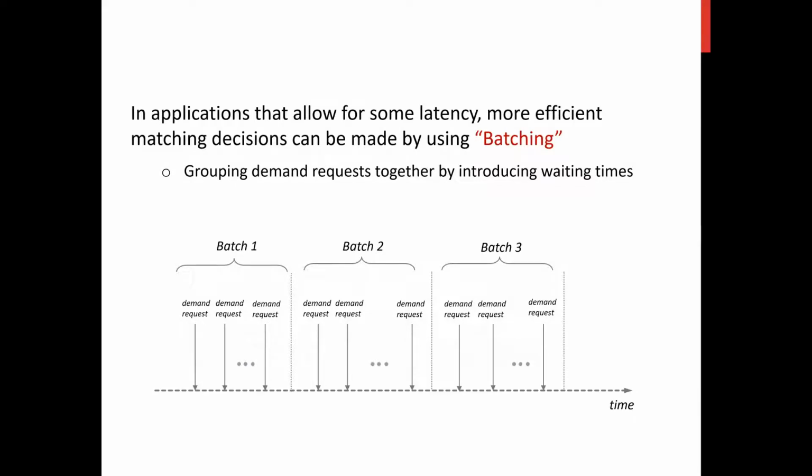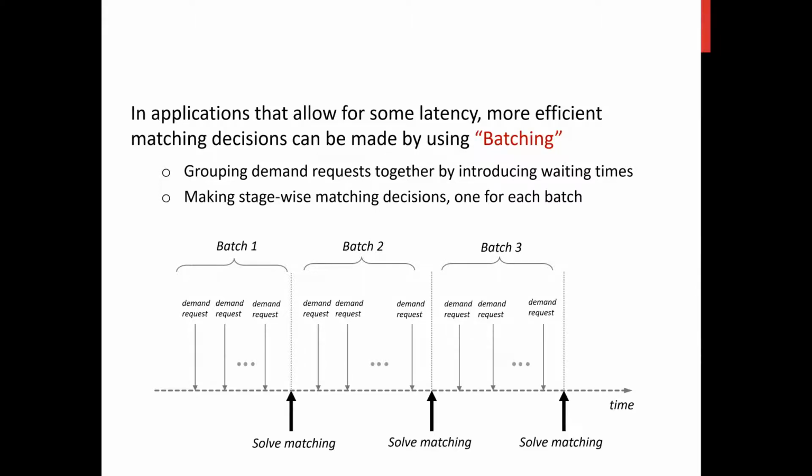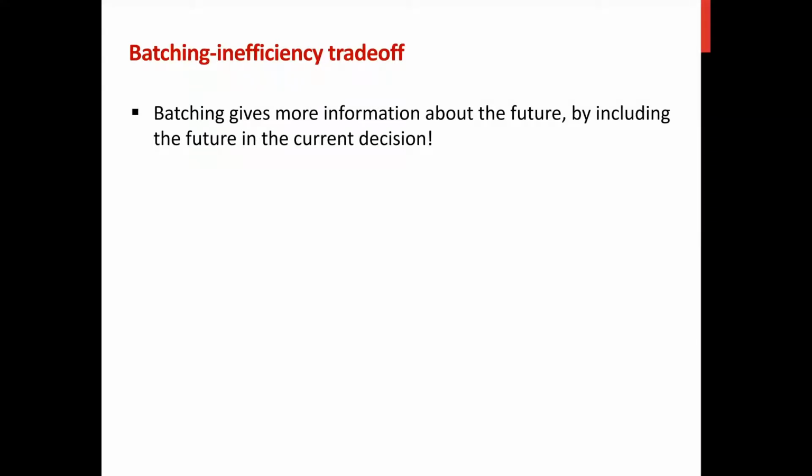Specifically, it will group the demand requests together by introducing some waiting time. And then it will make the stage-wise matching decision, one for each of the batches. It's easy to say that this batching strategy will give more information about the future because it includes some of the future in the current decision. Therefore, if the total number of requests is fixed, more batches, or in other words, a smaller size of each batch, means that the platform can make a less informed decision.